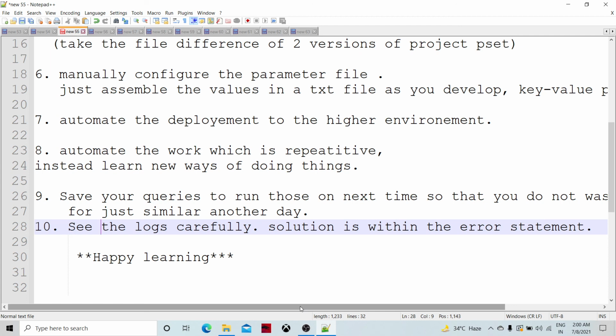So yeah, happy learning. We can automate and save our time, and in that time we can do many more creative things.